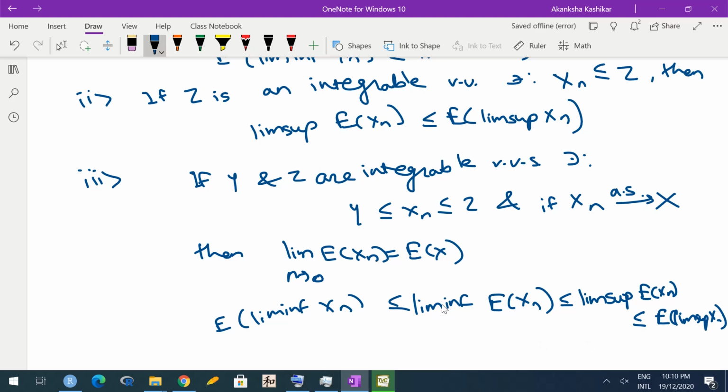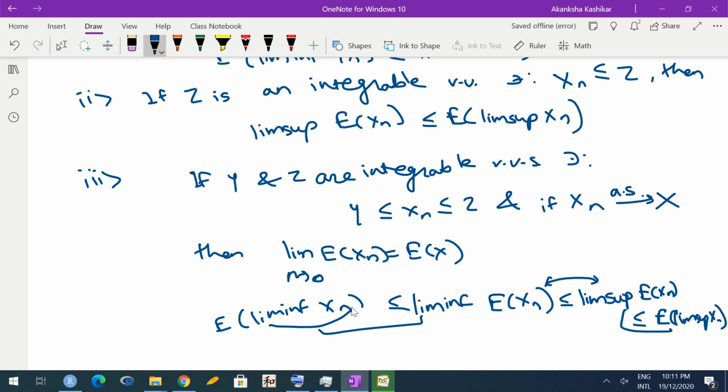Correct? Here we are using the usual relationship liminf less than limsup, this part comes from part 1, and this part comes from part 2. But now we are also saying that xn converges to x.